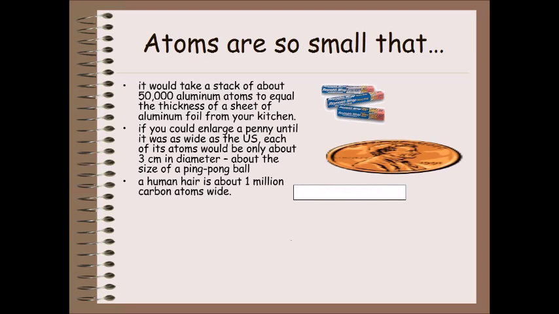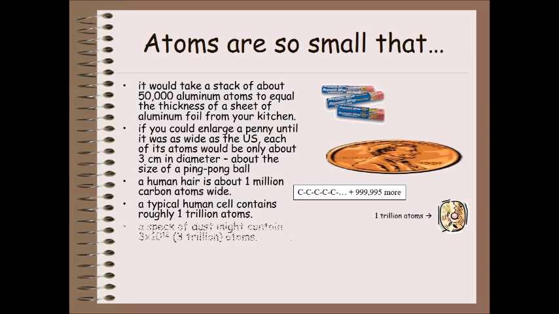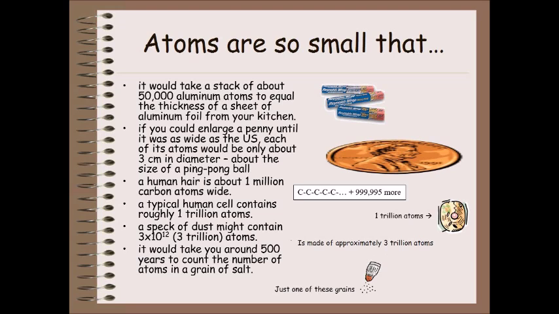A human hair is about 1 million carbon atoms wide. A typical human cell contains roughly 1 trillion atoms. A speck of dust might contain 3x10^12, 3 trillion, atoms. It would take you around 500 years to count the number of atoms in a grain of salt.